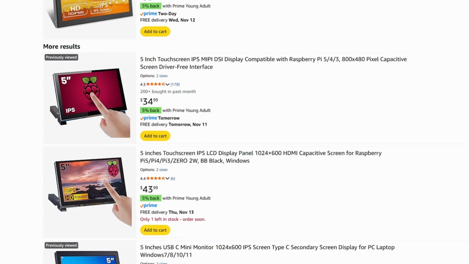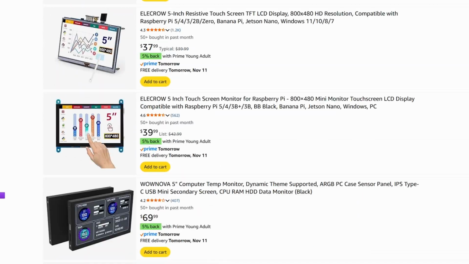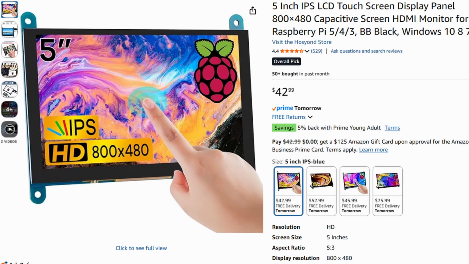I also forgot to mention I wanted a little monitor for this project, but I was kind of torn between this 7-inch one and this 5-inch one, so time to do some research.